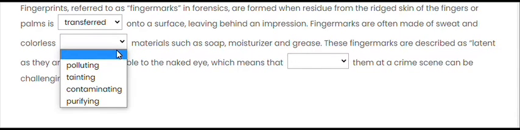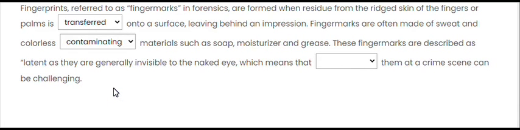Purifying is to remove the impurities, like we remove the impurities from water and make it in a purified form. So purified is used in a bit of a scientific, chemistry context. But here we'll go with the word contaminating. In one sense contaminating means to make something impure, but here contaminating has a lighter version also. It means that something is added, that is also contamination. So on our hands, when we put moisturizer or wash with soap, a few things from those materials remain on our hands, so that is called contamination here.